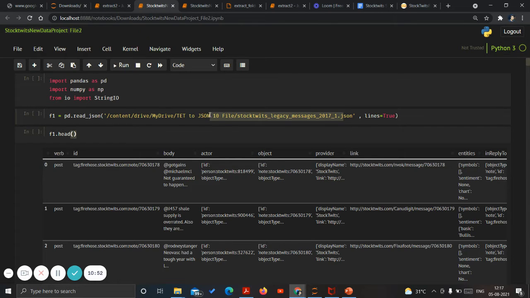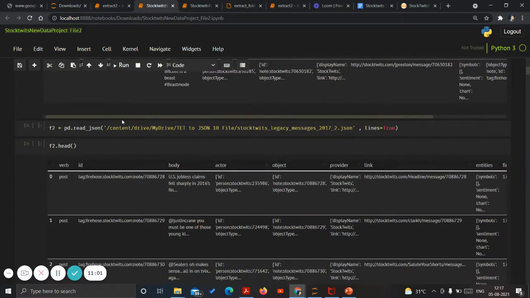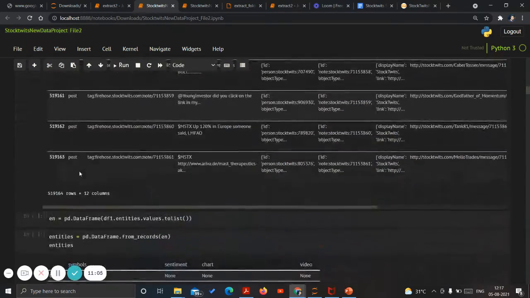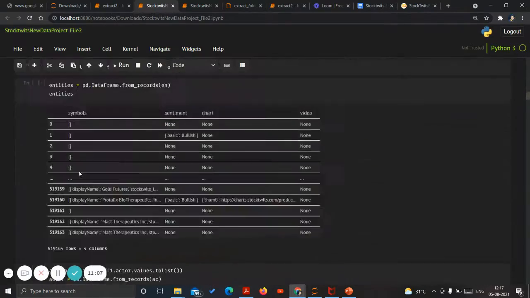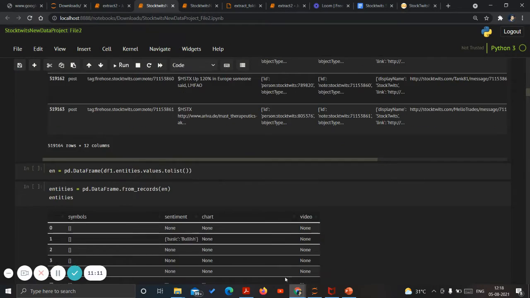Once it is divided into 10 parts, what we have done is read one part, write it, read another part, and then finally concatenate all of them. This also contains nesting, and another task was to solve this.